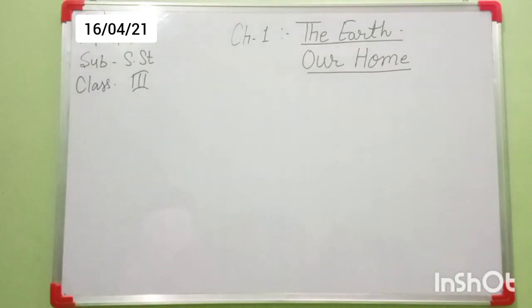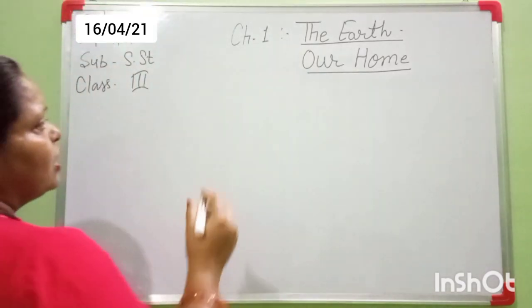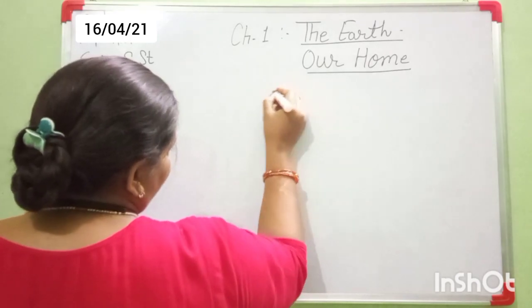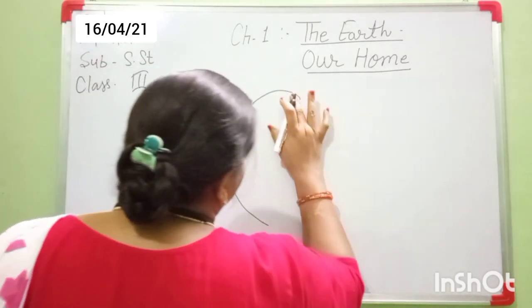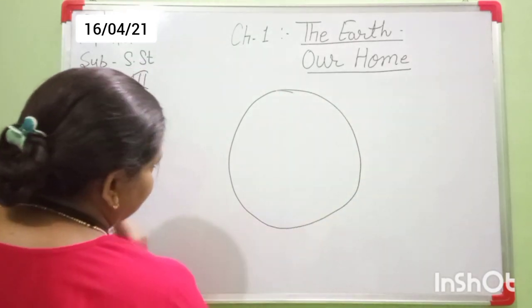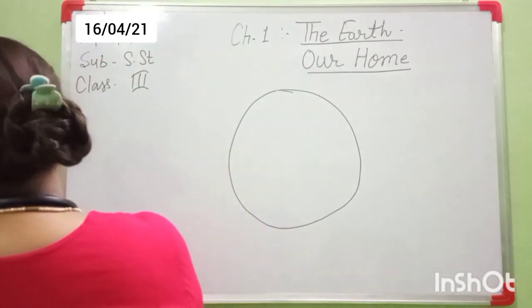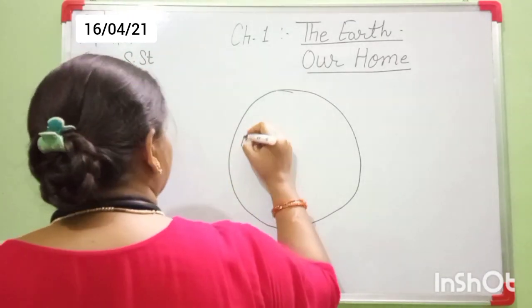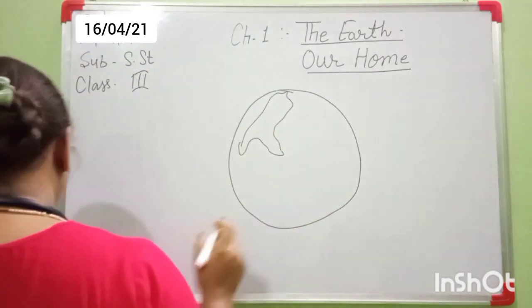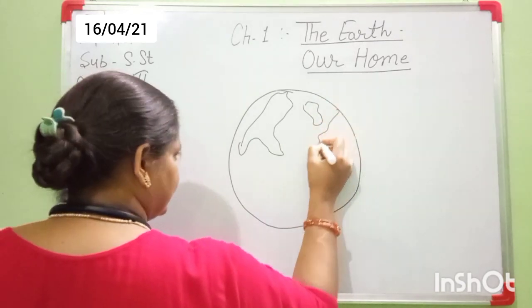Then come to the topic. Look here. I am drawing the diagram of the earth. Which planet do we live on? The planet is our earth. All of you draw this diagram in your copy.